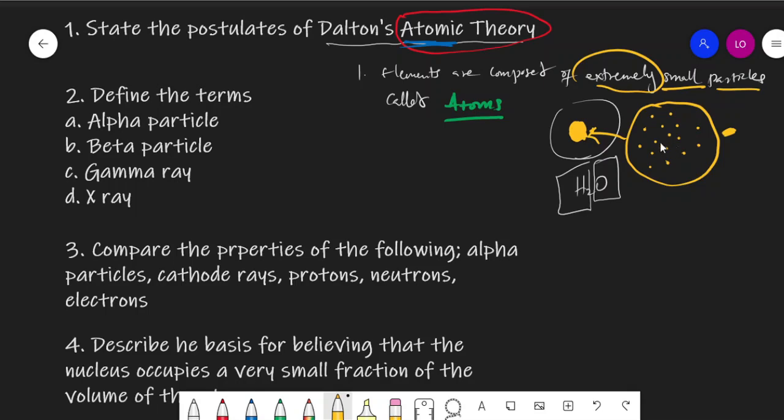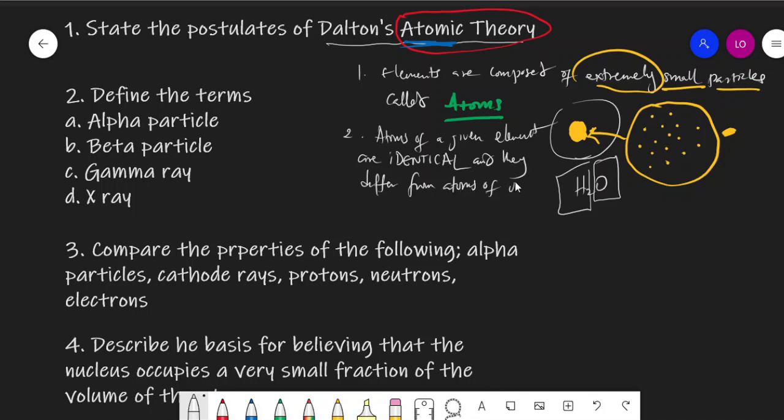He also said that atoms of a given element are identical. So, two: the atoms of a given element are identical, and they differ from atoms of other elements. So, what does this mean?